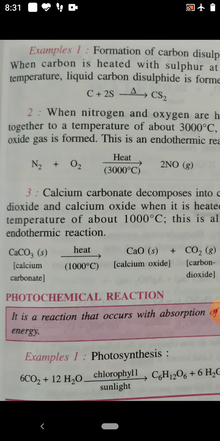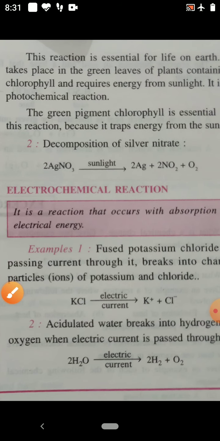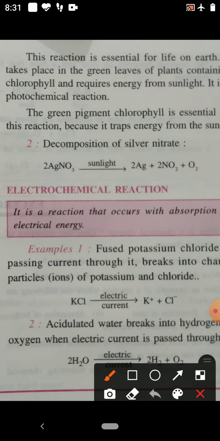Next is the electrochemical reaction. A chemical reaction that occurs with the absorption of electricity is called an electrochemical reaction.